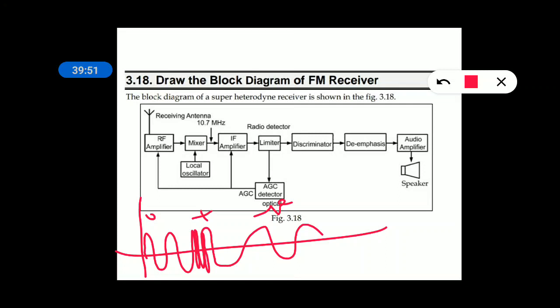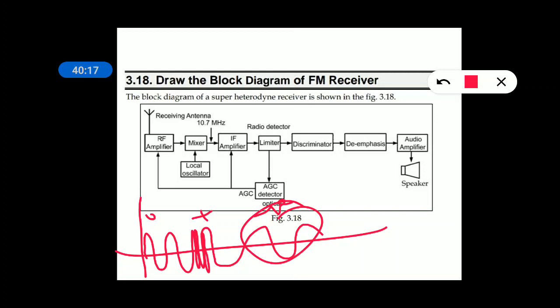So from this diagram you can conclude that if there is no change in the frequency, then there is no message. When there is an increment in the frequency, that indicates there is a positive message. When there is a decrement in the frequency of the carrier, that indicates a negative message. So this is done by